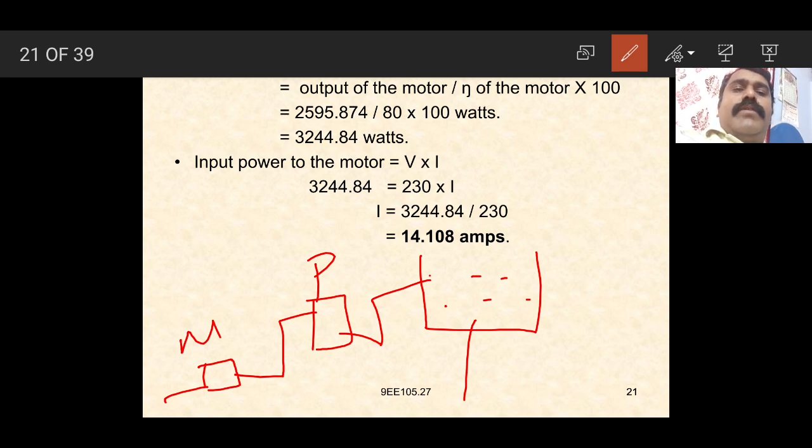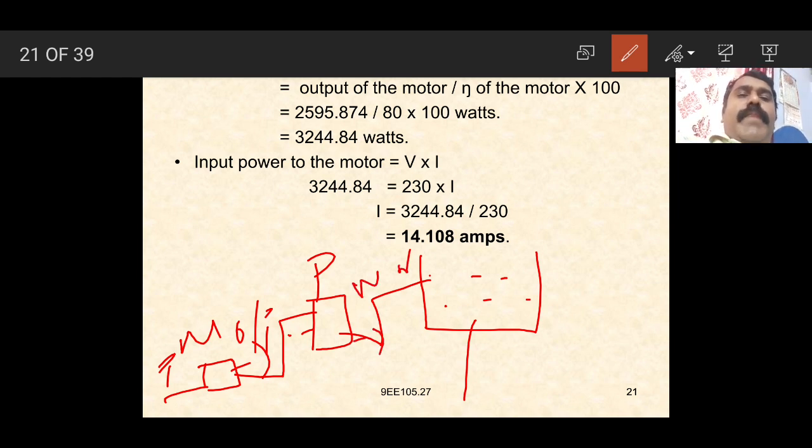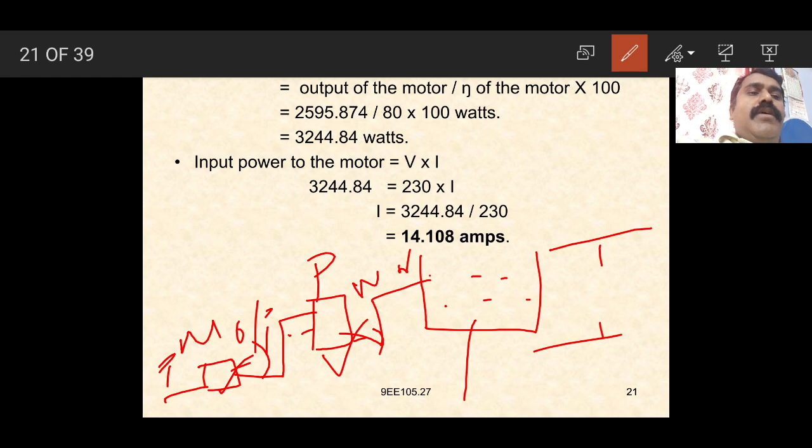So the input to the motor is the supply, that is the power P. The output of the motor is the input of the pump, and the output of the pump is the work done by the pump per second. So here is the motor and here is the pump. The input supply we are giving is P, and the output of the motor is the input of the pump. The output of the pump is the work done by the pump per second, that is the lifting of the water through a height of H meters. So we have to calculate here. In this way we have to do.